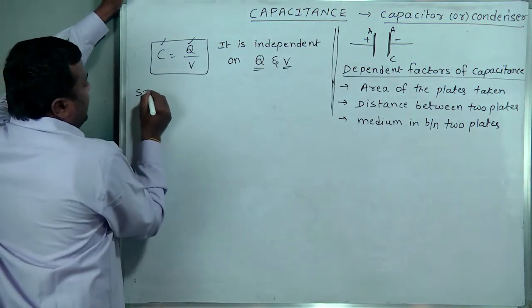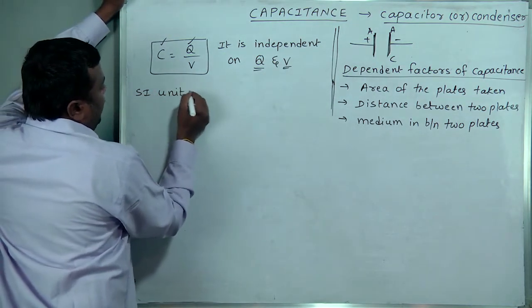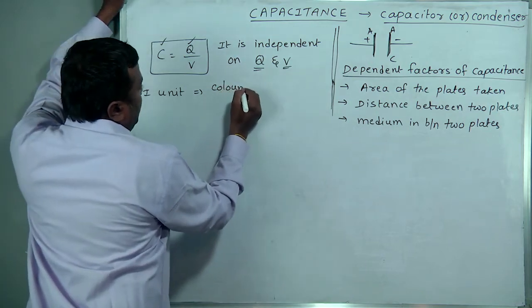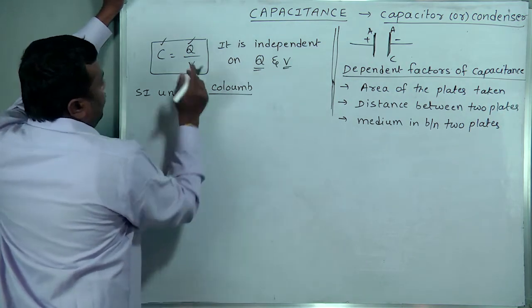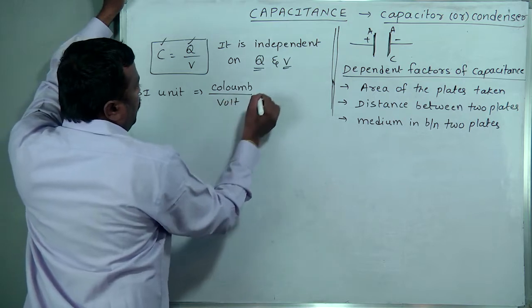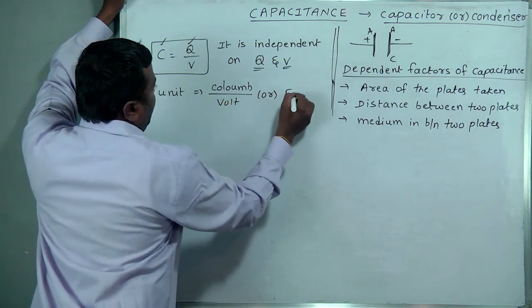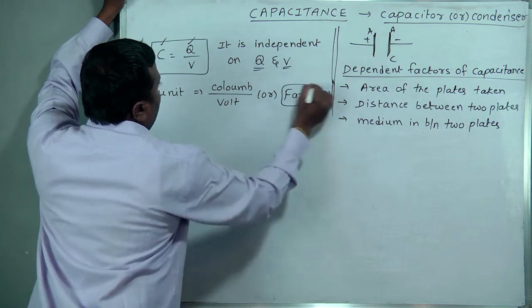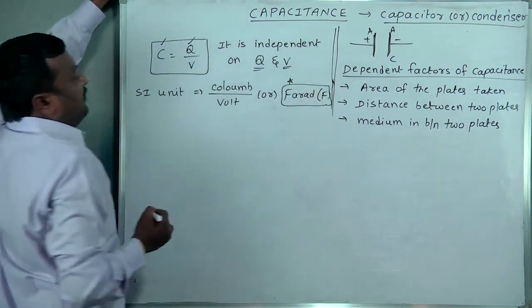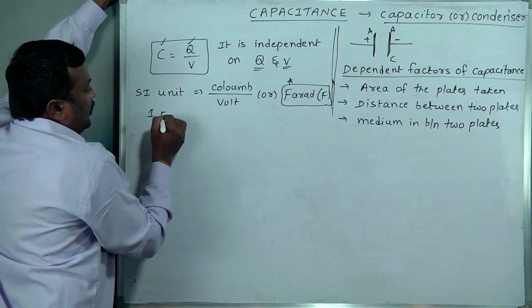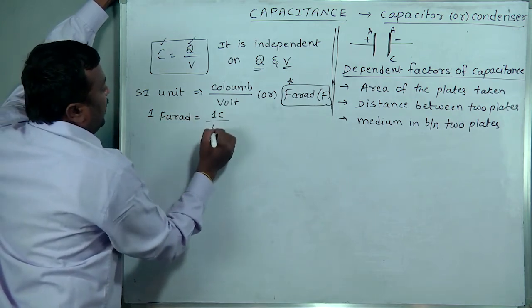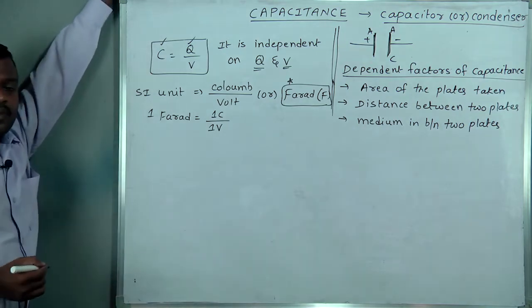And its SI unit, how can we write it? The SI unit of charge is the Coulomb, as we know, and for volt, Coulomb per volt, or the famous unit for capacitance is the Farad. 1 farad is nothing but 1 Coulomb per 1 volt. What does it mean?